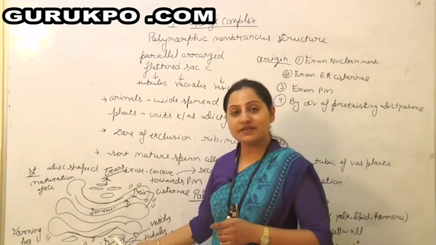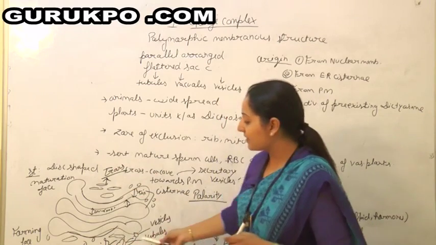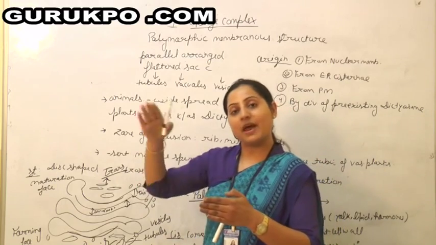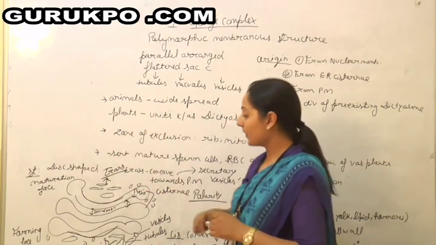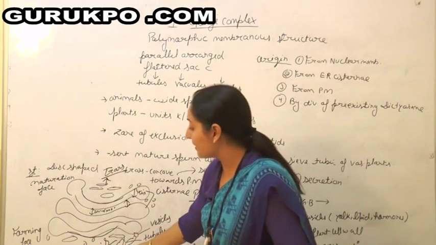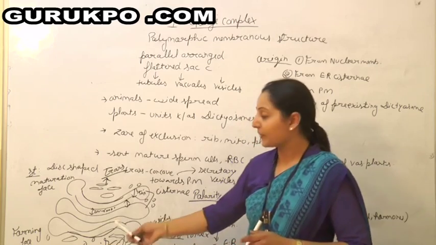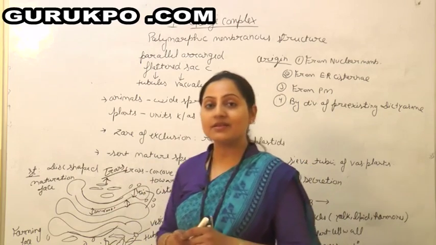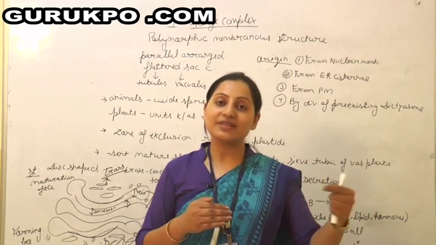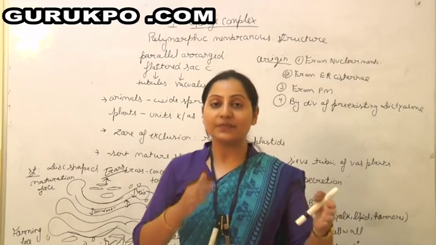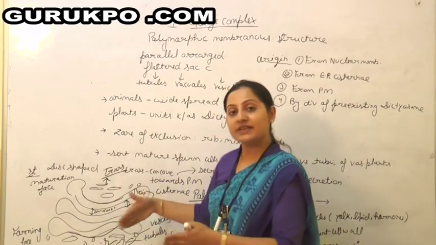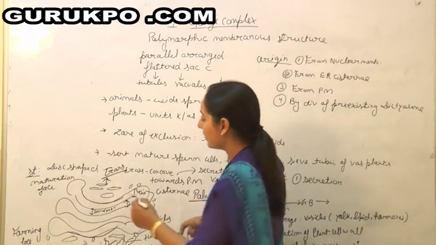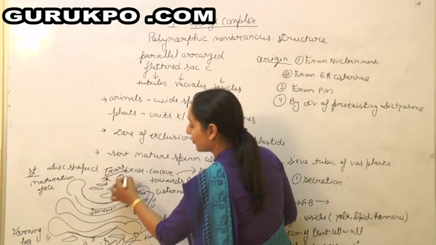The difference between cis and trans is that the cis face is towards the nucleus, while the trans face is towards the plasma membrane, that means outside. The cis face is also called the forming face, and the trans face is also called the maturation face. Why is the cis face called the forming face? Because it receives vesicles from the nucleus side, the vesicles get changed in the lumen of the cisternae, and they are released from the maturation face as secretory vesicles.